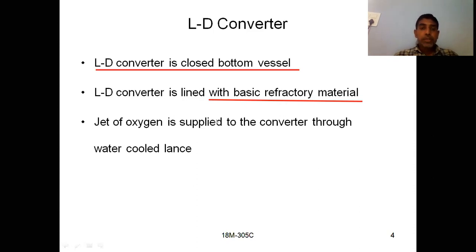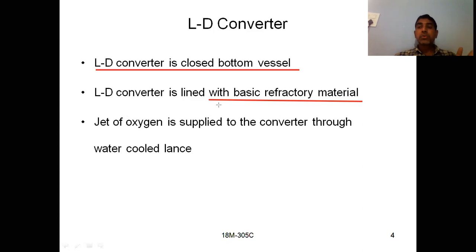The first difference we have discussed, and the second difference is that here we have a basic refractory lining material, whereas in the Bessemer converter you may have an acidic refractory lining material or a basic refractory lining material based on the impurities present. Okay, so if you want to remove only manganese and silicon, then you can go for acidic refractory material.